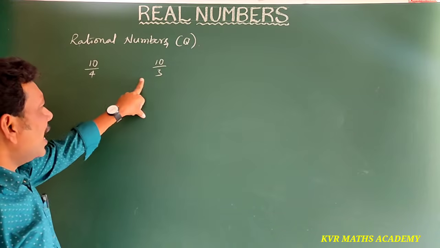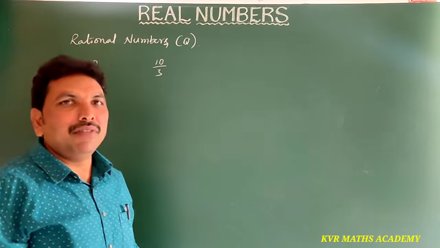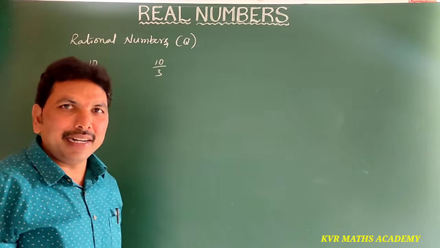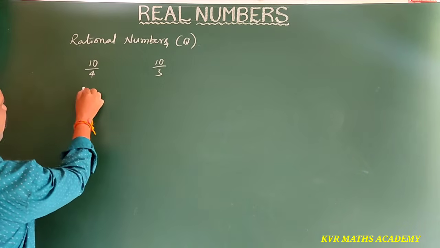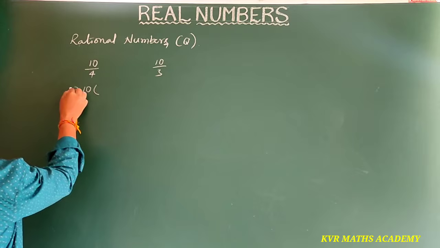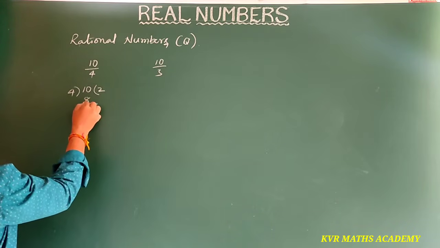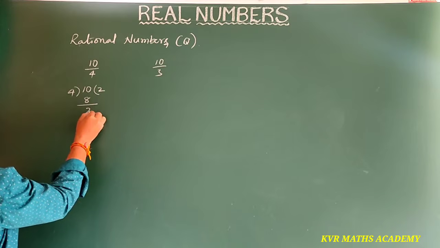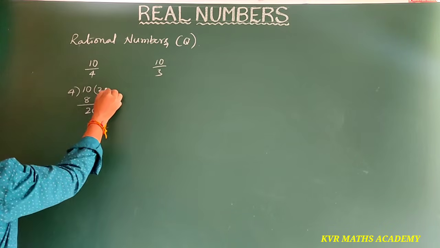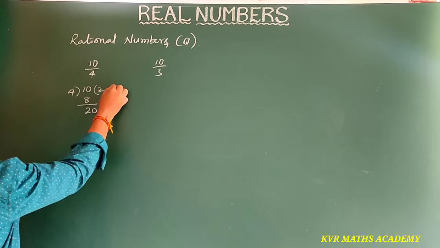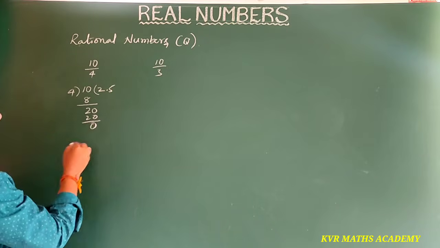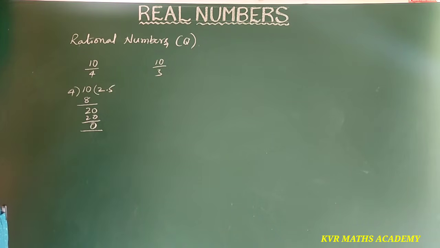First, write these two in decimal form. 10 by 4: how many times does 4 go into 10? 4 twos are 8, 10 minus 8 is 2. Keep 0 and put a point. 4 fives are 20, and 0 is the remainder.